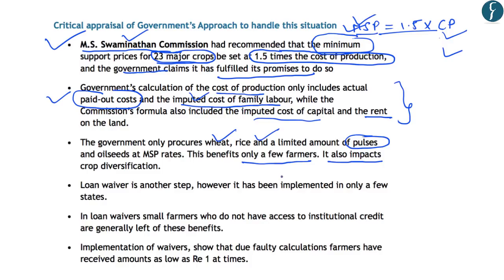Further, to reduce the farm debt, the government had provided loan waiver. However, it has been implemented only in few states. Now, in the loan waiver, the major problem that comes out is that there are various small farmers who do not have access to institutional credit.